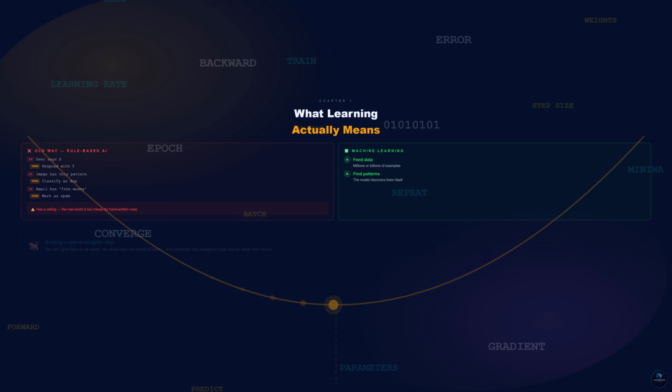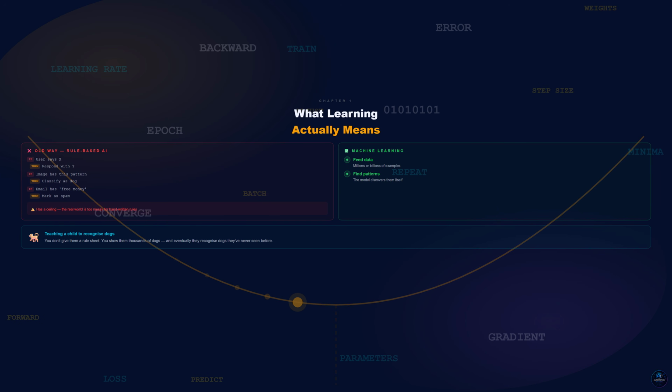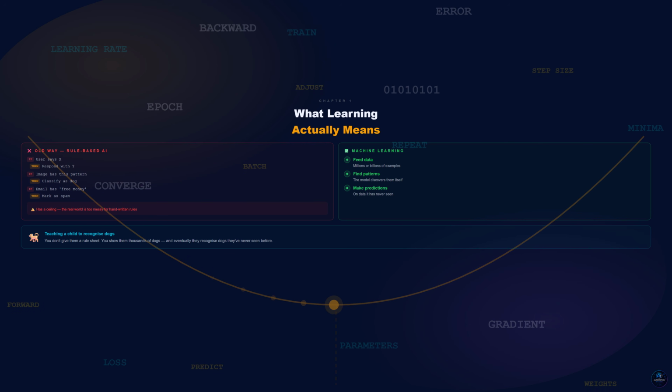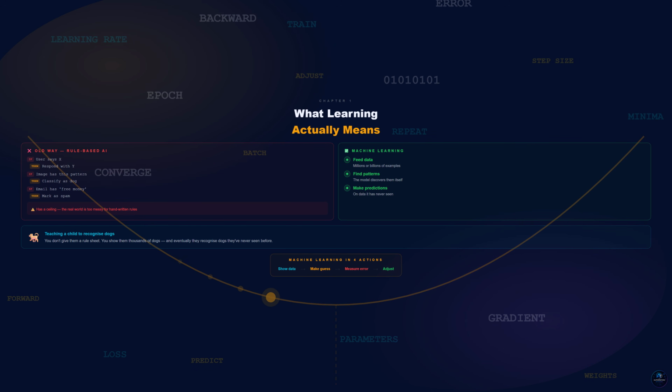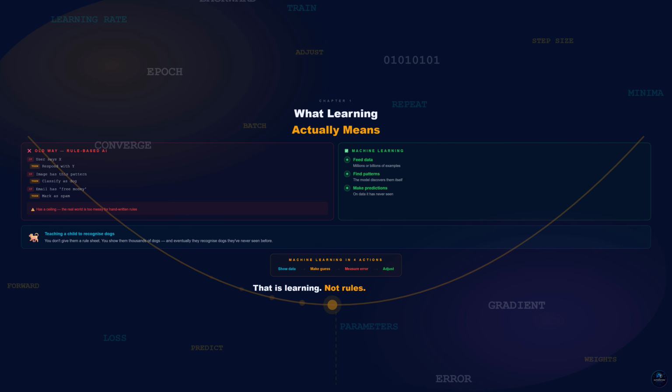Machine learning does something fundamentally different. Instead of programming rules, you feed the machine data, millions or billions of examples, and you let it find the patterns itself. Think about teaching a child to recognize dogs. You do not give them a rule sheet listing 4 legs, fur, tail, barks, floppy ears. You just show them thousands of dogs. And eventually, they recognize dogs they have never seen before. Machine learning works the same way. You show the model data. The model makes guesses. You tell it how wrong those guesses are, and it adjusts. That is learning, not rules.